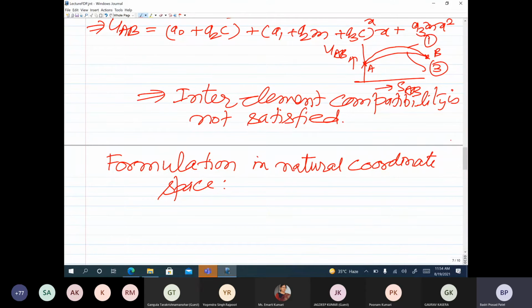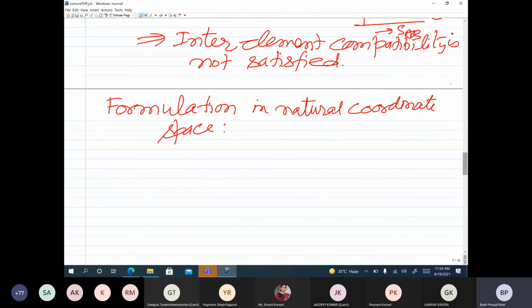So now when you say the formulation in natural coordinate space, what we are going to do is this. The actual problem domain is in the physical coordinate space, xy coordinate space. So we have x and y, and to discretize the physical domain, we need arbitrary quadrilaterals because the boundaries are irregular.